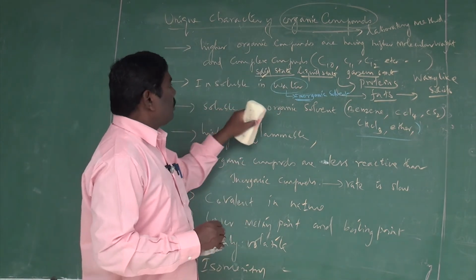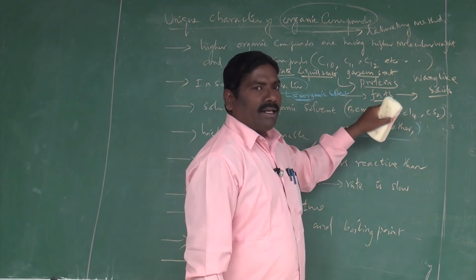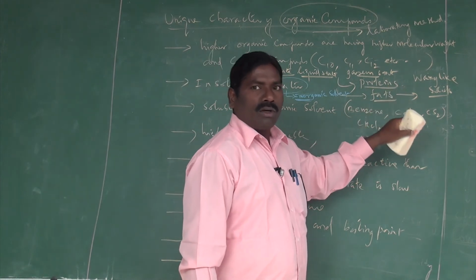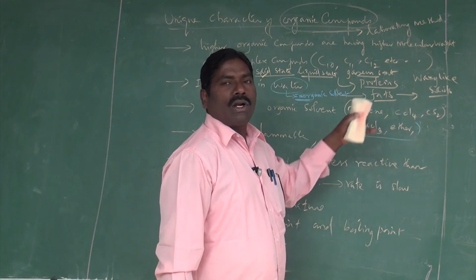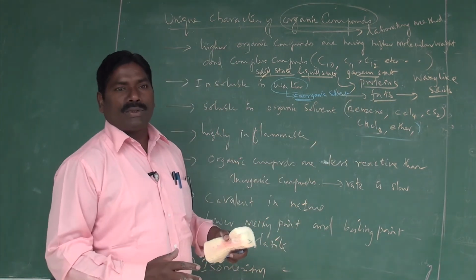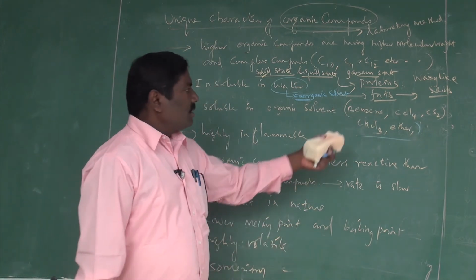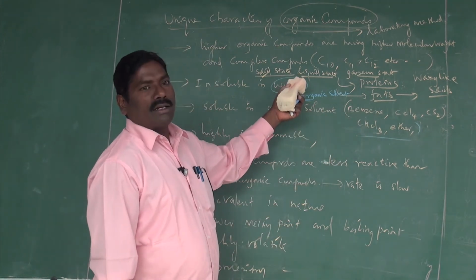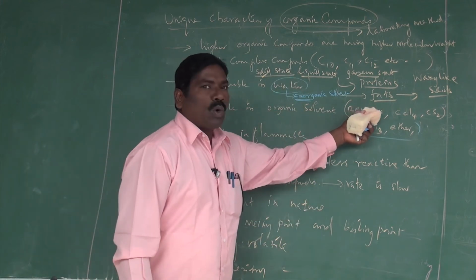Whereas they are soluble in organic solvents. What are organic solvents? Benzene, toluene, carbon tetrachloride, carbon disulfide, ethers, acetone. These are all the best solvents. All kinds of organic compounds can dissolve in these organic solvents, but not in inorganic solvents like water. This is a polar solvent. This is a non-polar solvent.